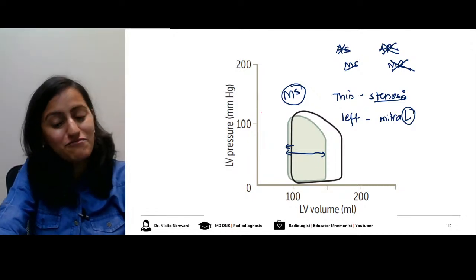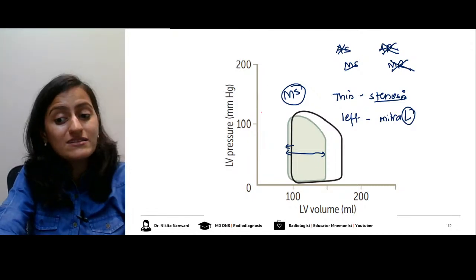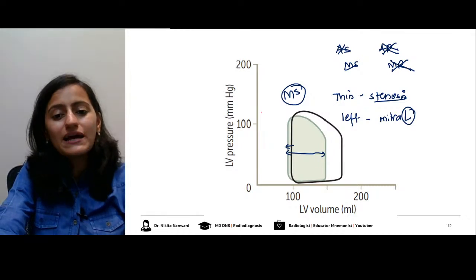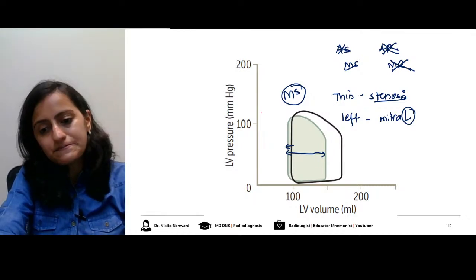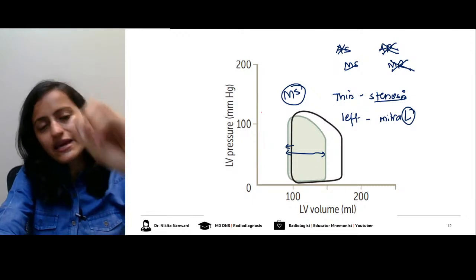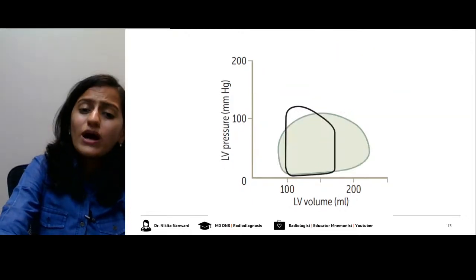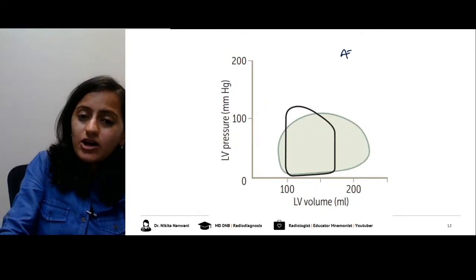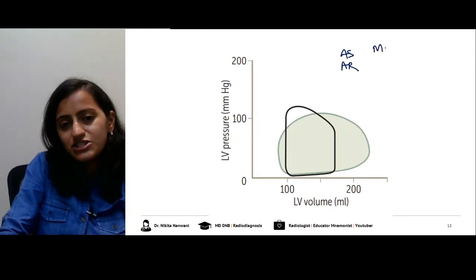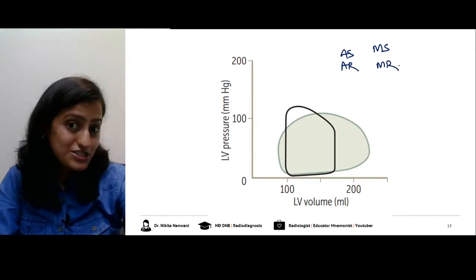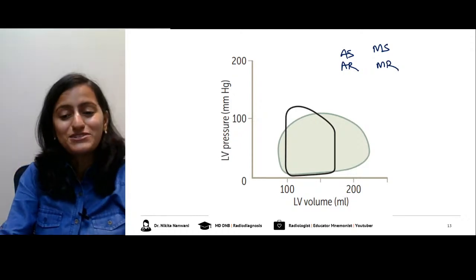Clear with everyone? Give me a quick thumbs up if you have understood this. Easy tricks to identify which valvular lesion it is. Just remember: stenosis thin, aortic right, mitral left. Okay. Now, what lesion is this? Aortic stenosis, aortic regurgitation, mitral stenosis, mitral regurgitation? Remember, I can give you a repeat image also.